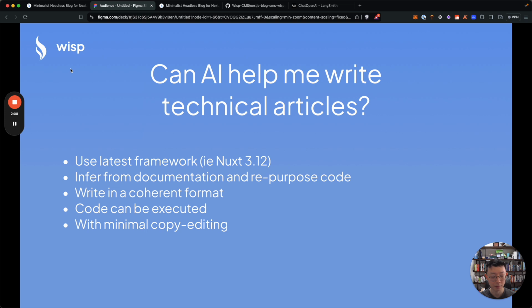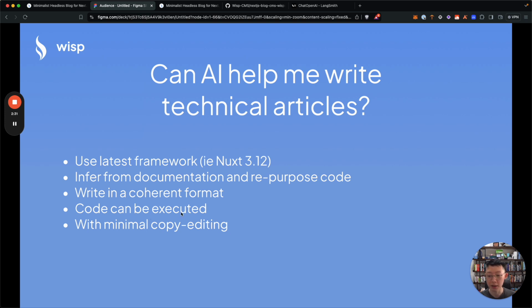And the next thing is to actually present it in a coherent format. In this case, I would like it to be a step-by-step guide, so that someone else can actually follow along. And very importantly for this kind of article, the code needs to be able to be executed, right? Because if not, people will get frustrated, they will drop off, and your article will not serve its purpose.